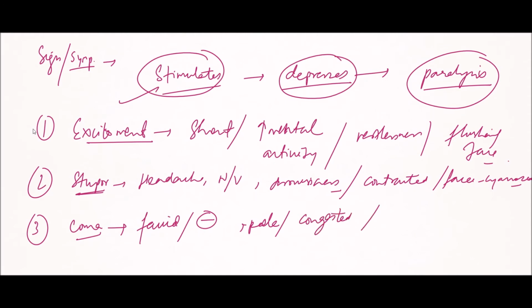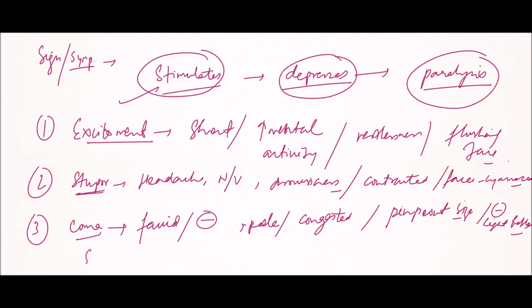Pupils are contracted to pinpoint size, and there is no reaction of the pupil to light. The light reflex is absent.